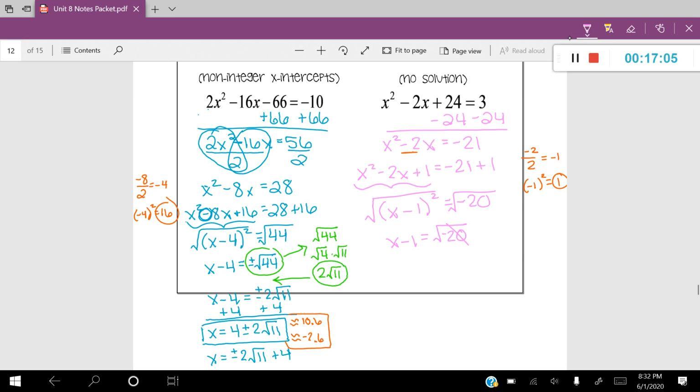You can't do that, and therefore, this would be a no solution problem. So there would be no location where the graph would cross the x-axis in this problem here. So you would just write no solution.